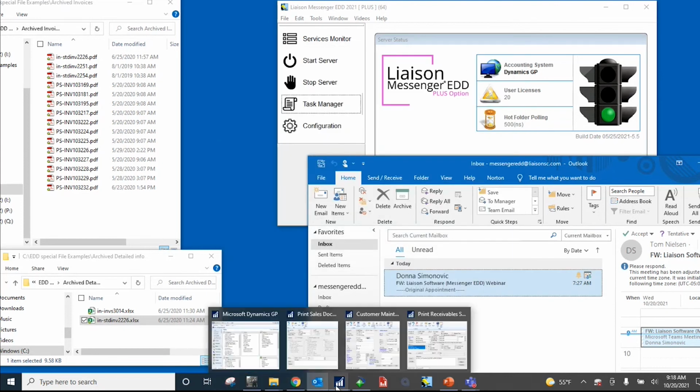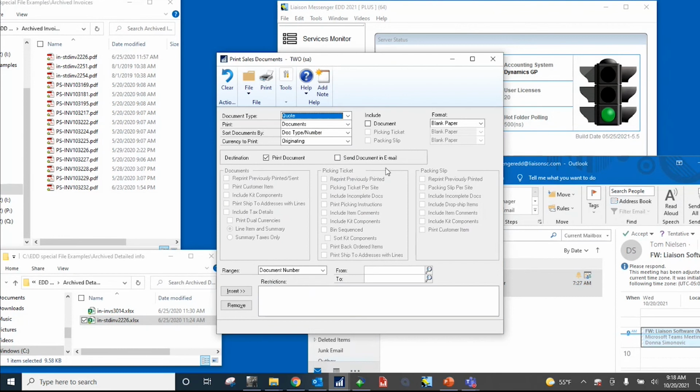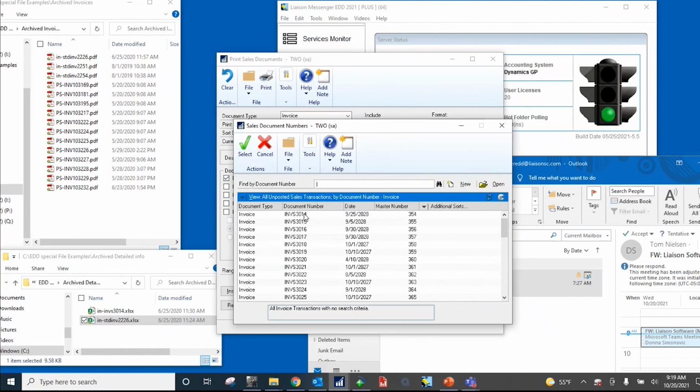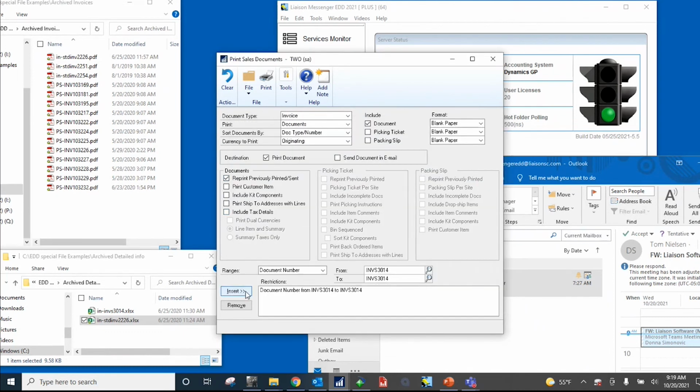Now I'm going to go in and print an invoice through the standard print routine, just like you would do in Business Central. However you generate your invoices, you would go through the standard routine to generate them. I'm going through this Dynamics product here. I'm selecting one invoice here. Could be a whole batch of invoices.